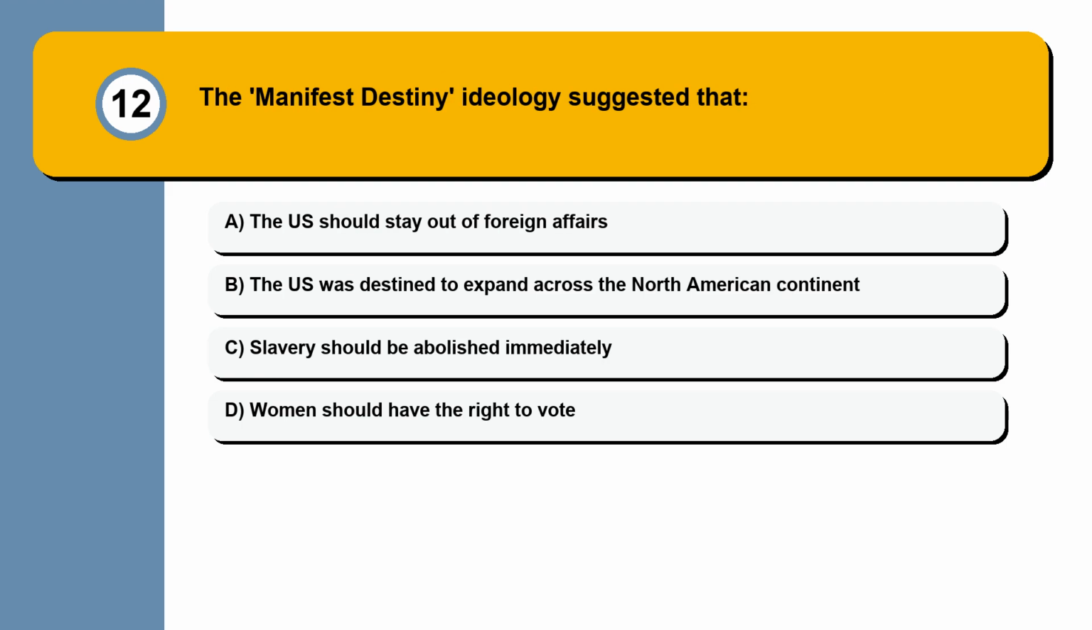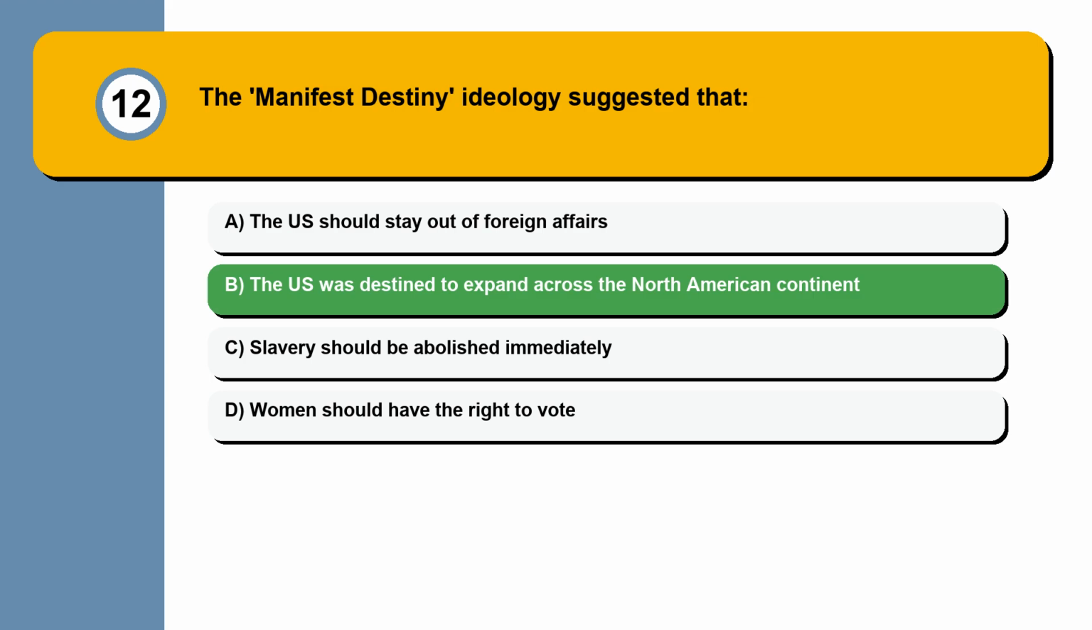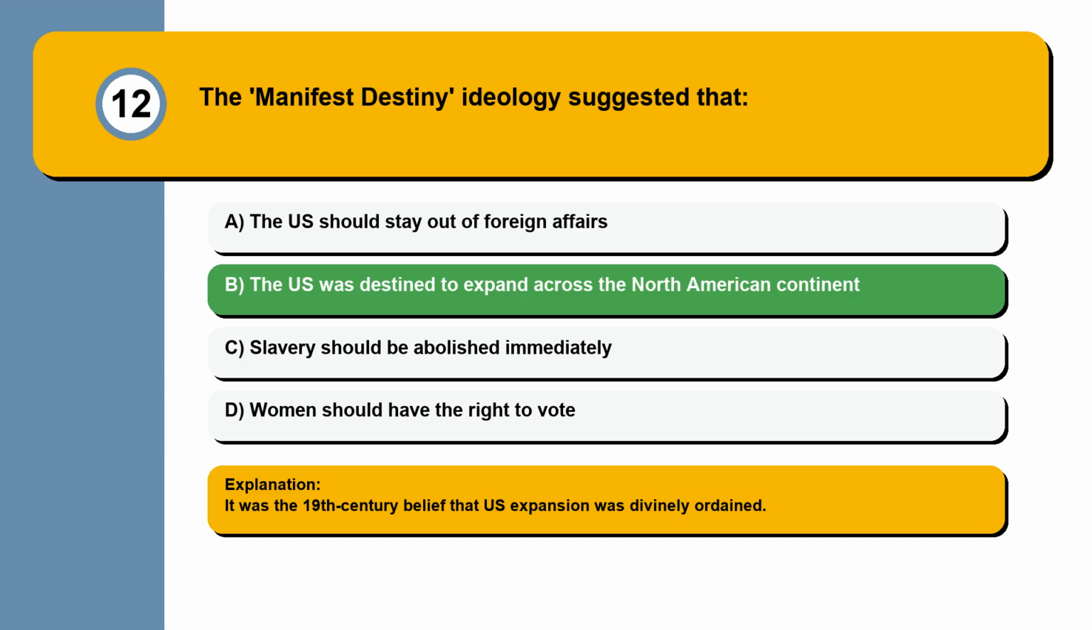Question 12. The Manifest Destiny ideology suggested that the U.S. should stay out of foreign affairs. The U.S. was destined to expand across the North American continent. Slavery should be abolished immediately. Women should have the right to vote. It was the 19th century belief that U.S. expansion was divinely ordained.